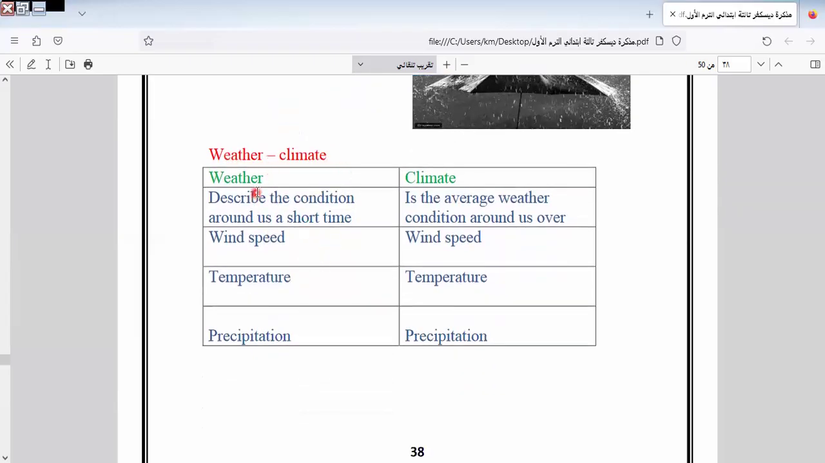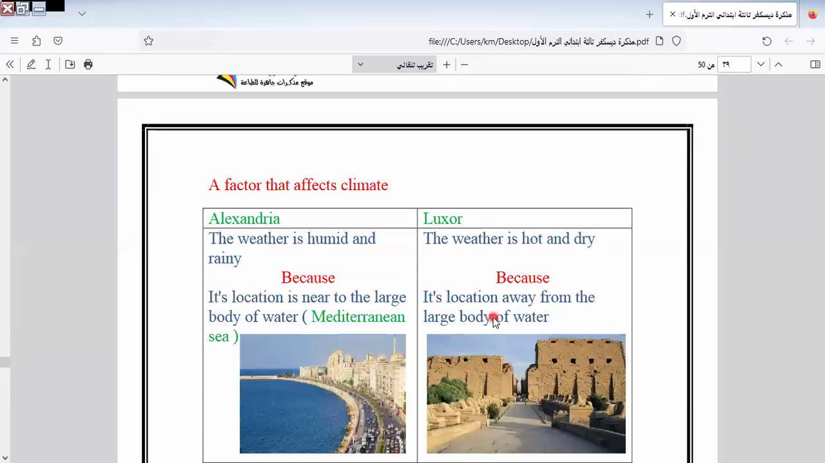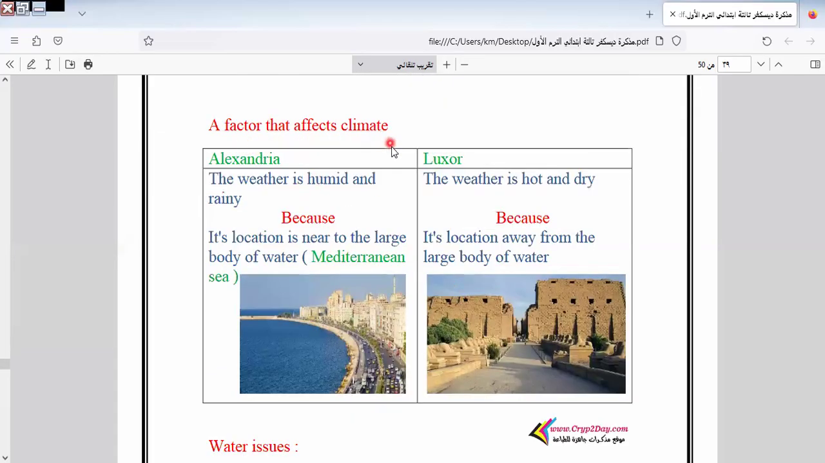The weather and climate. What is the difference between them? Weather describes the condition around us in a short time, but climate is the average of weather conditions around us over a long time. Here is wind speed, temperature, precipitation. Okay, here we have a factor that affects climate.